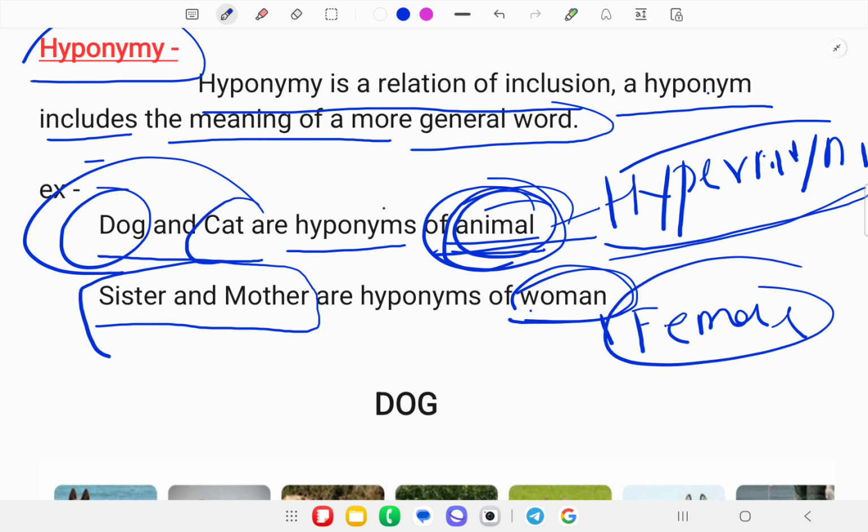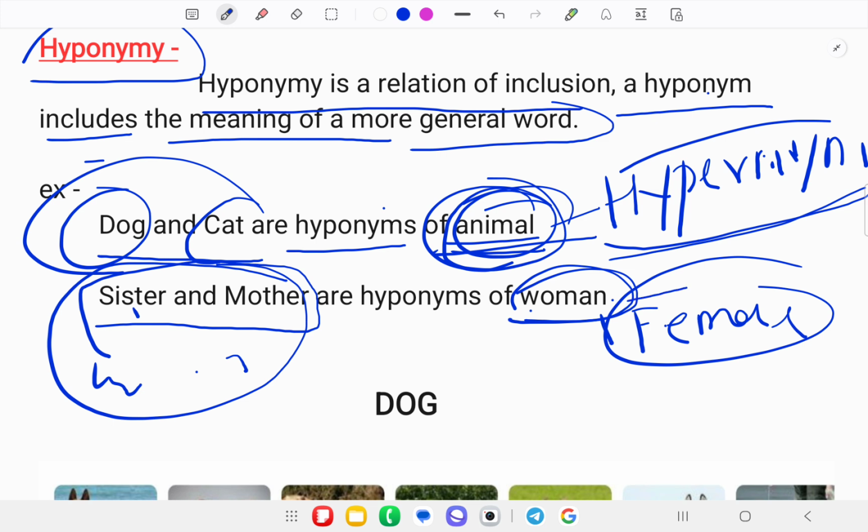So if there is any girl or sister or mother, then these are all hyponyms of woman, and woman in itself is a hypernym.